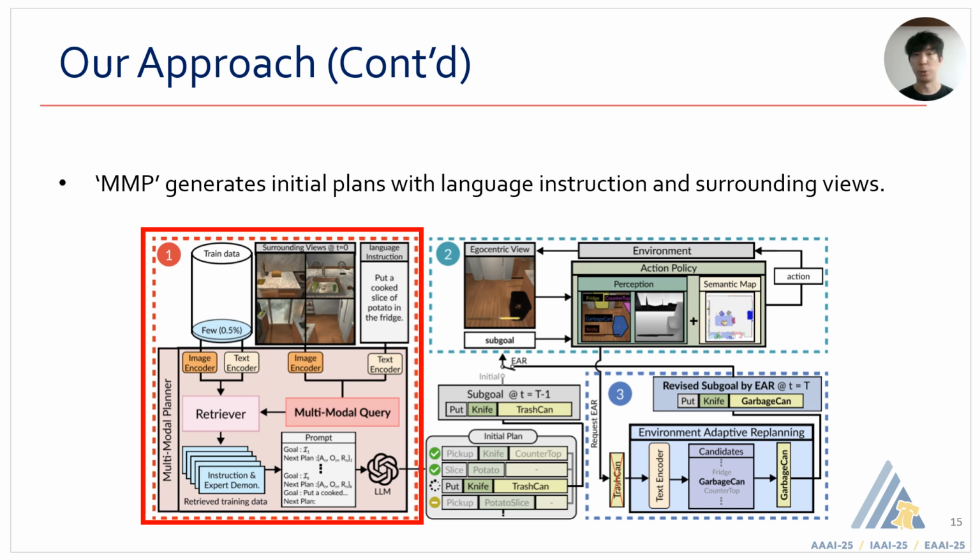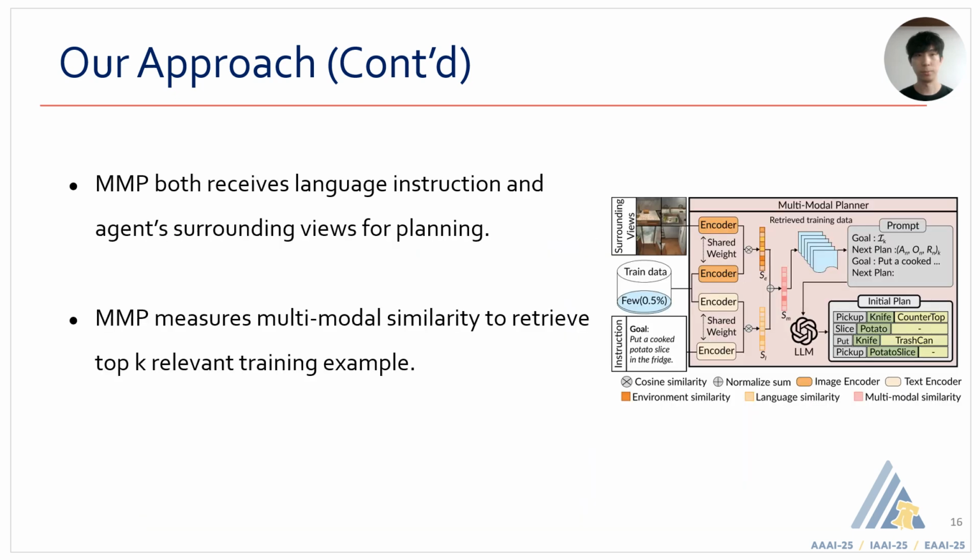This is how FLAIR works. First, MMP generates initial plans with language instruction and surrounding views. As the agent receives commands, it collects surrounding views to reflect environmental status. Both language instructions and surrounding views are used to measure multimodal similarity to retrieve the top K relevant training examples from a few datasets. Then, it prompts the LLM to generate initial plans.